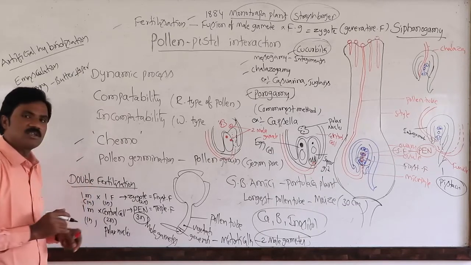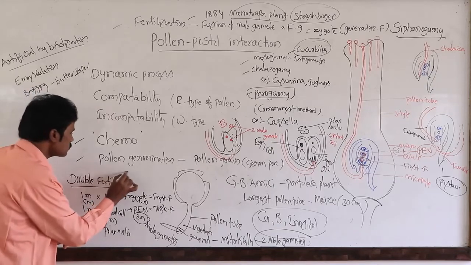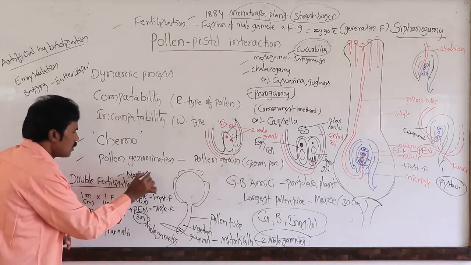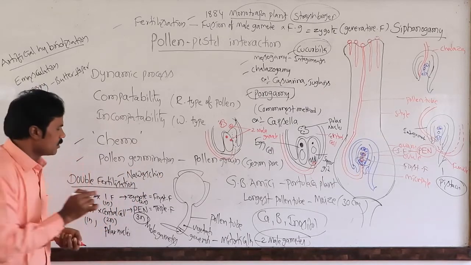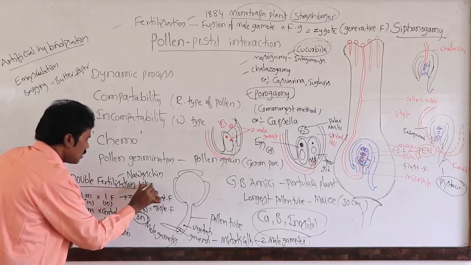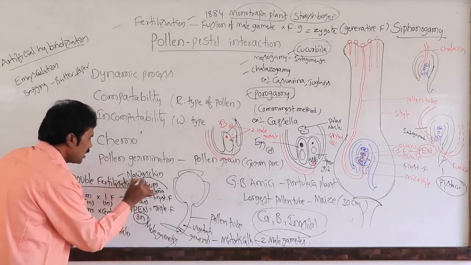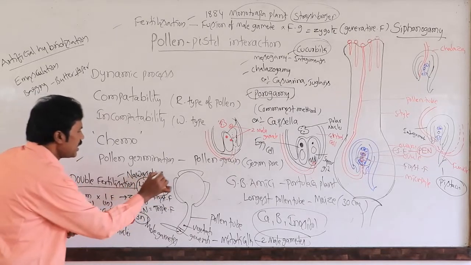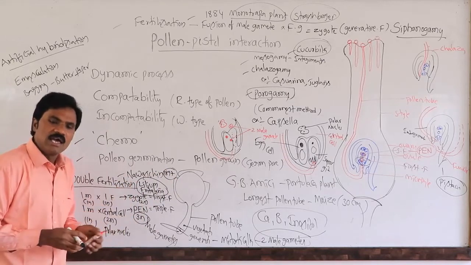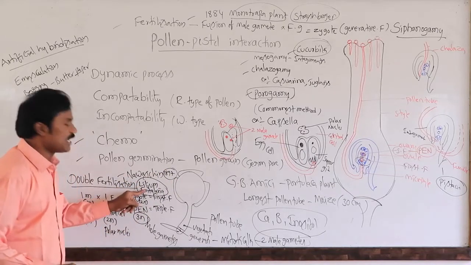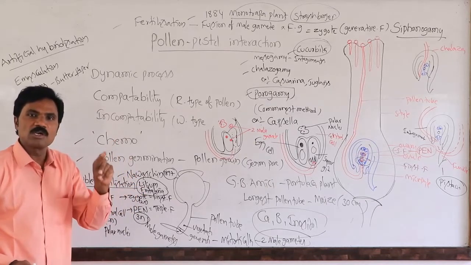So who is the scientist who explained double fertilization? Navashin, 1897. Navashin, Lilium, Fritillaria, in 1897. In 1897, in Lilium as well as Fritillaria, these two types of plants, he identified that particular double fertilization.